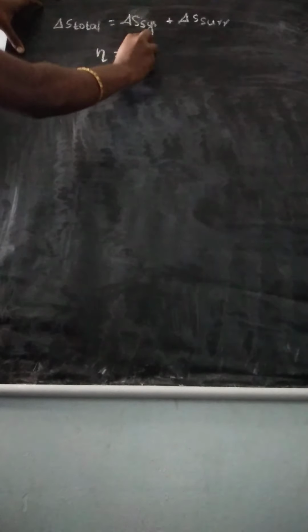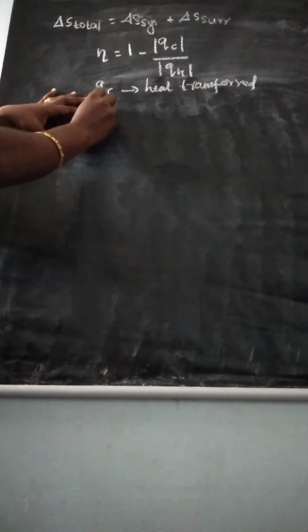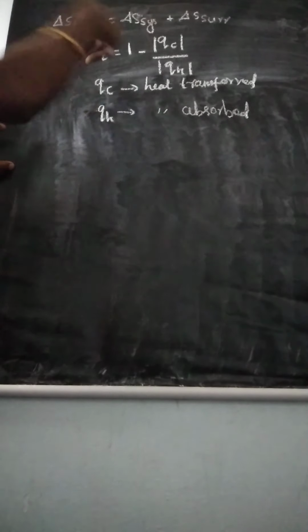Here Q_C means heat transported to the cold reservoir, and Q_H means heat absorbed.